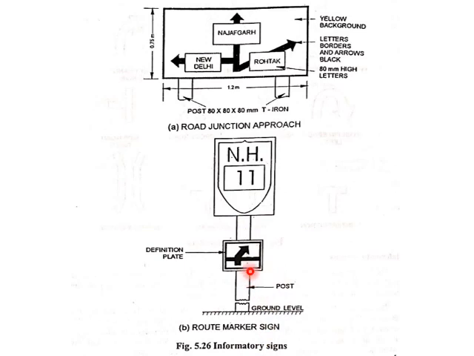This one is a route marker sign which shows the road name NH11 and marks the route. Then this is a road junction approach. That is, you're approaching a road junction from where you can take separate routes to three separate locations. The locations are also indicated in the informatory sign. Both these signs are rectangular, you can see that.